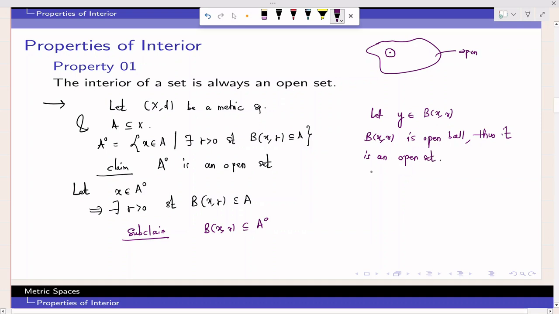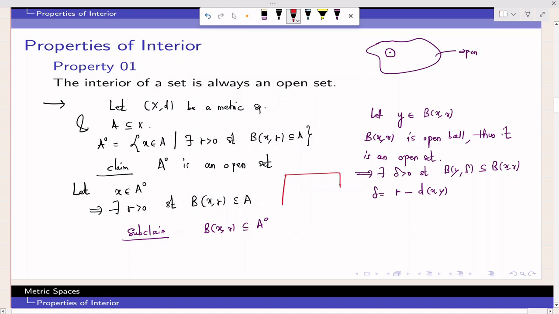So this implies there exists some delta positive such that B(Y, delta) is contained in B(X, R). Specifically, what I will do, I will choose delta equal to the previous radius R minus the distance between point X and Y. So obviously for this radius delta, the open ball around Y of radius delta is contained in, just for an example,